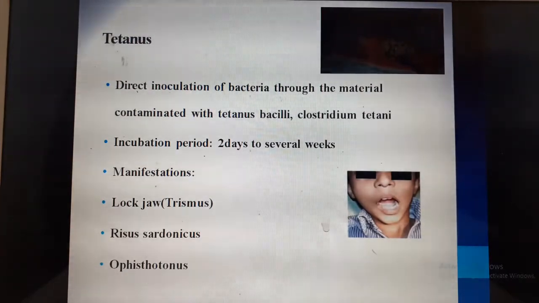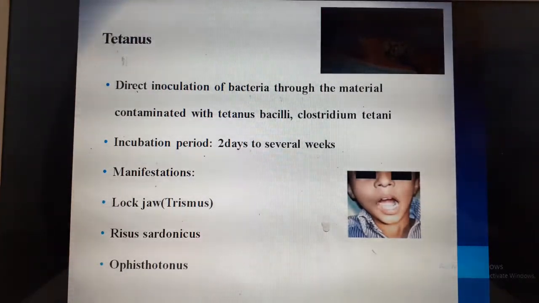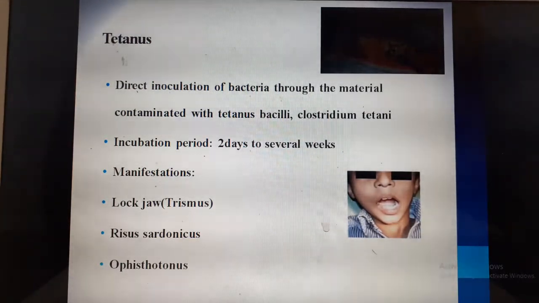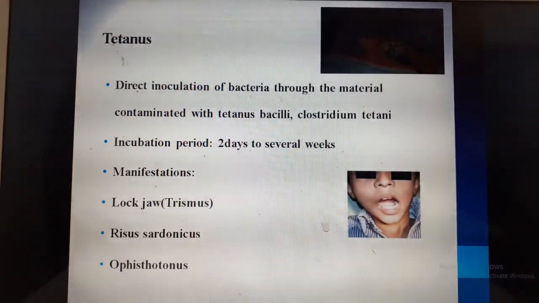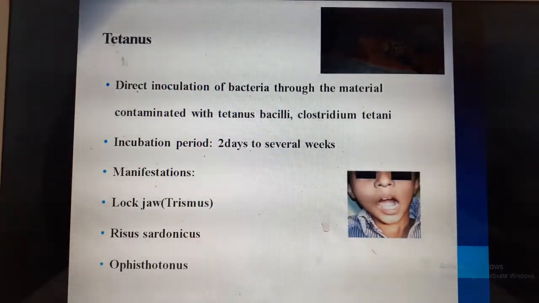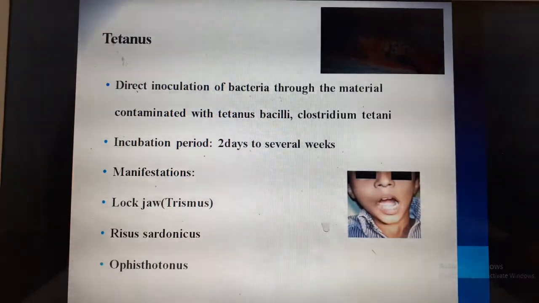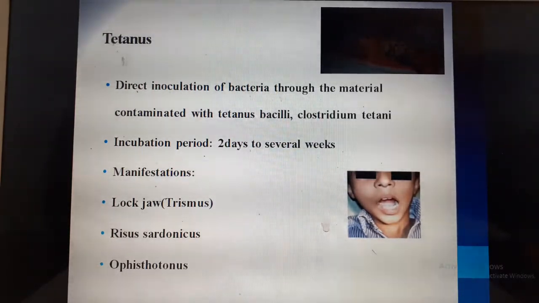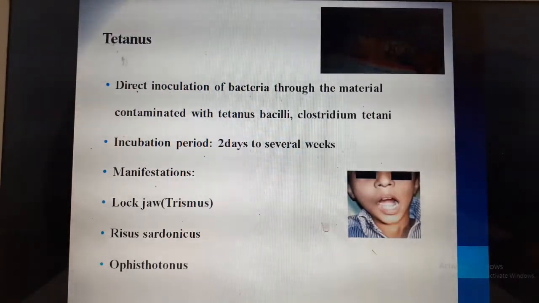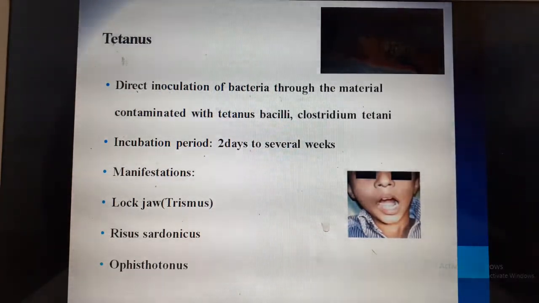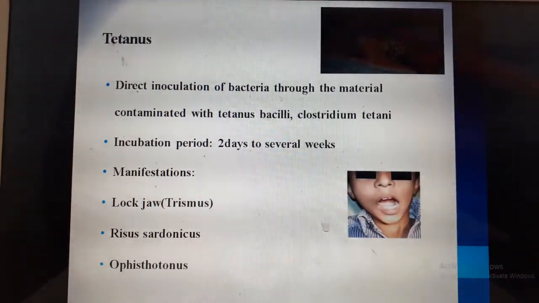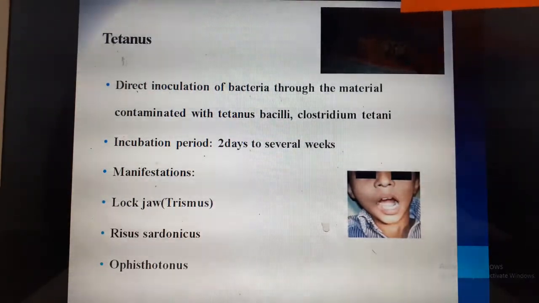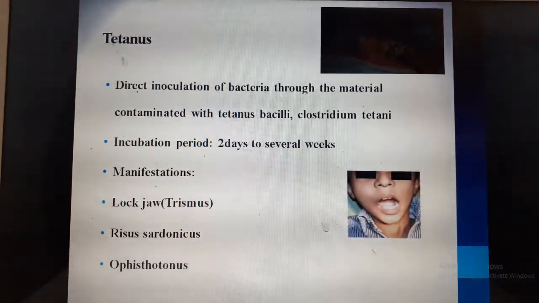Manifestations are, as you can see in the picture, the jaw opened like that. That's called lockjaw or trismus, where they will not be able to close their mouth. They can have tenderness over that area. Risus sardonicus, where the child will not be able to smile or do any of these expressions, because of the tightness and tenderness of the muscles. Opisthotonus position: as you can see, this is the child with opisthotonus position. You can see that the lumbar region is curved and the child's head is bent backward. So these are the symptoms.